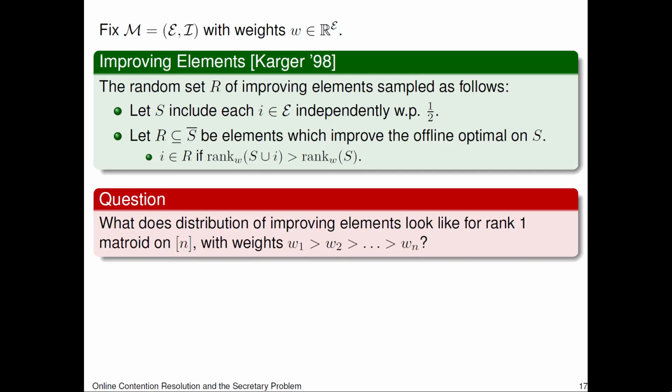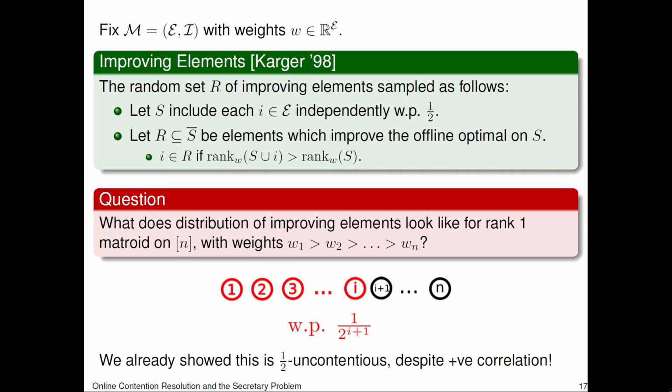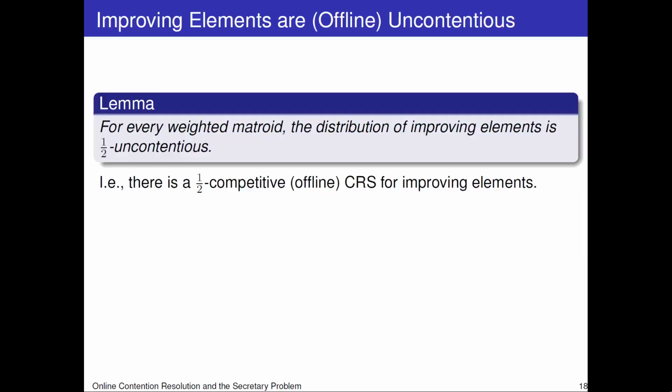Now, a question that helps build some intuition is the following. What does the distribution of improving elements look like for a rank 1 matroid on 1 through n, and suppose the weights are W1 through Wn in decreasing order? If you think about it for a minute, you'll see that it's precisely the distribution we talked about before, where R is equal to 1 through I with probability 1/2 to the I plus 1. We already showed that this is half uncontentious, even though it exhibits positive correlation.